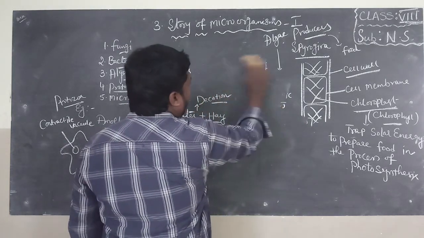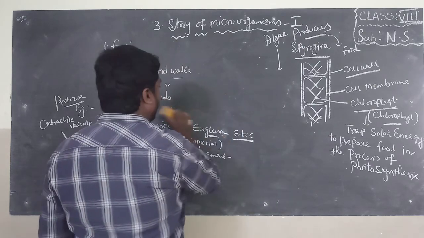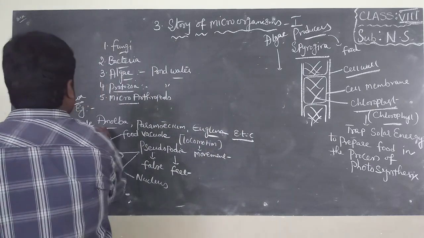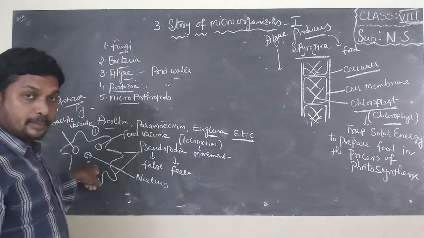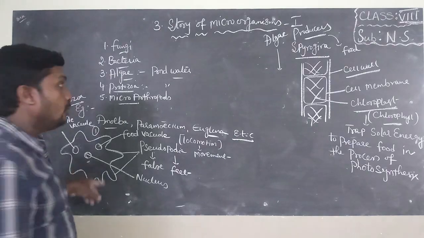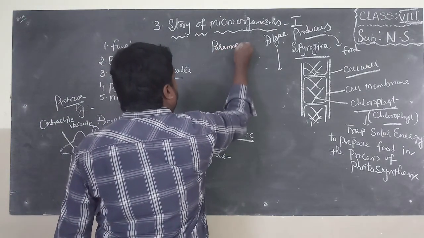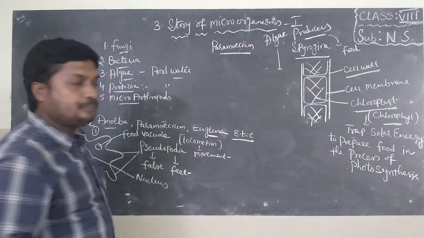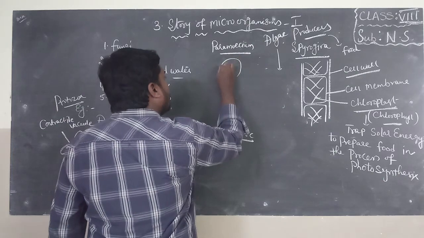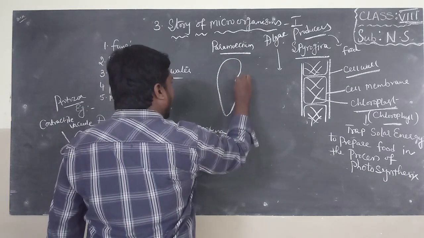Now I will draw the diagram of paramecium. First, already we observed amoeba, no? Now I will draw the diagram of paramecium. It is also an example of protozoa. See here, if you observe, this is paramecium.